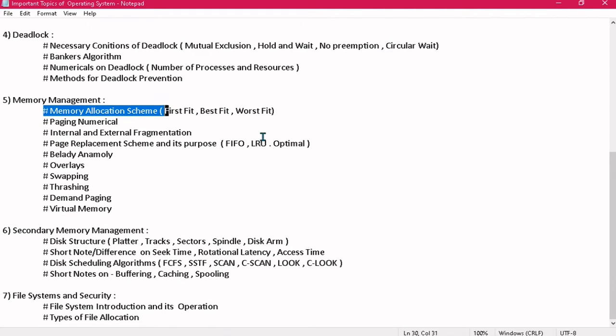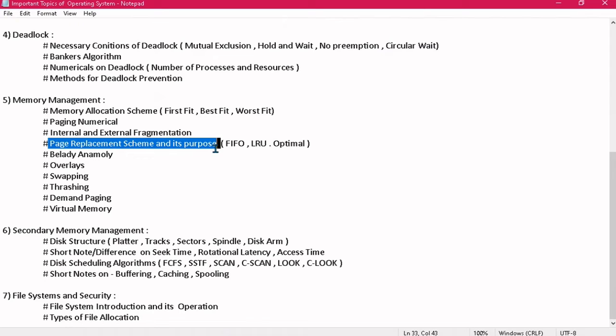Sometimes even the categories under a given topic are not clear to students because they revise at the last moment. So if you have an exam and you are doing the whole syllabus in 2 nights, sometimes you know the concept, but you don't know what comes under that topic. So in memory management, there are different things that you should know. In memory allocation scheme, you should know the schemes: first fit, best fit, worst fit. Just like this, we also have a question where you have to explain what a page replacement scheme is and what the types are: FIFO, LRU, and optimal.